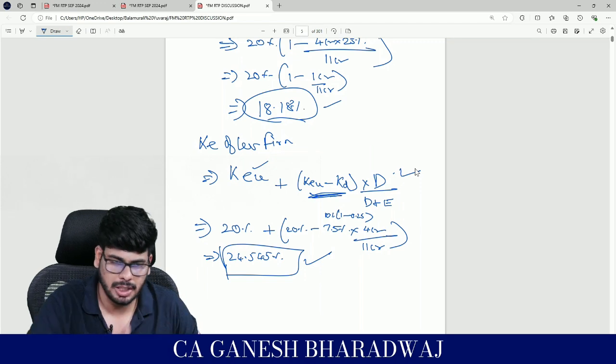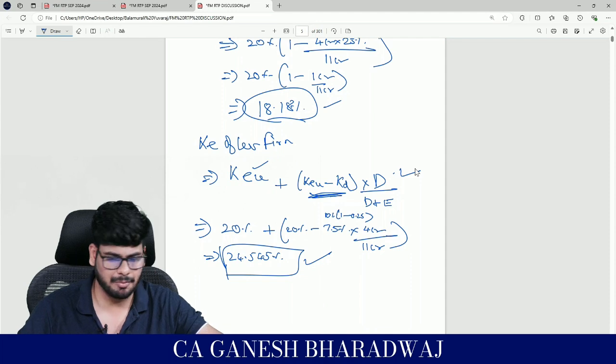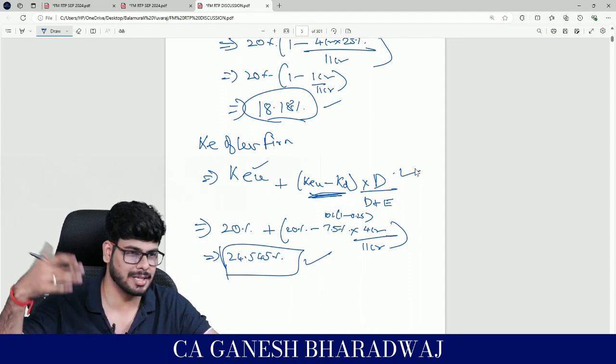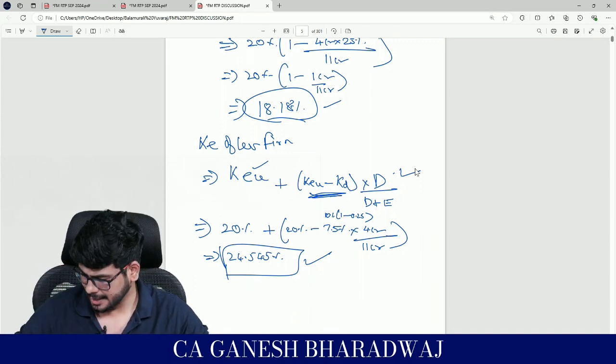But generally, all these formulas are logically derivable. Whatever MM proposed, these are all logically derivable. But they all stem from, as I told you, the net operating income approach. He has just coined a name, and that's about it. Guys, clear with this? Done, right? And I think that's about this particular question.